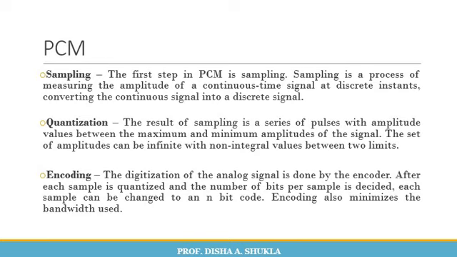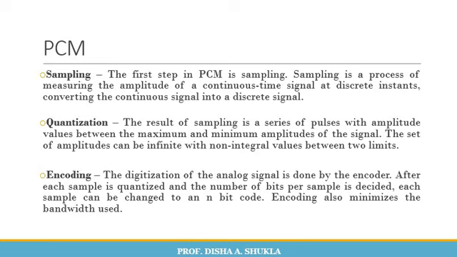Now we divide this into L different zones, each of height d, where d = (Vmax - Vmin) / L. The value at each sample is the actual amplitude. The normalized pulse amplitude modulation value is calculated using the formula amplitude divided by d.